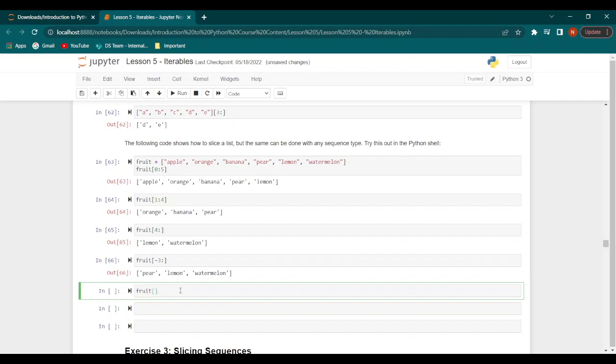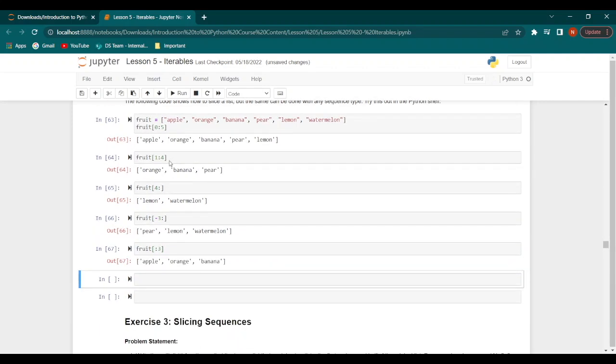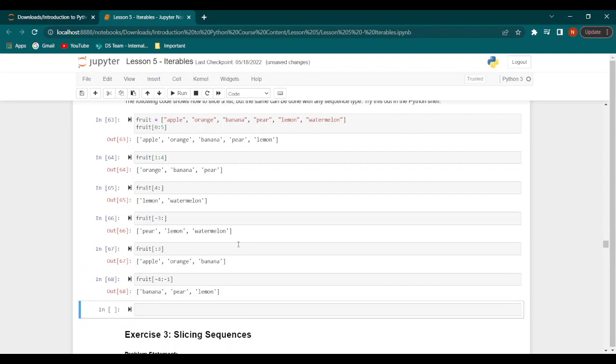Now if we had fruit[:3], it would give us apple, orange, and banana because it starts from the beginning and then goes on until the 3rd position. Now if we had fruit[-4:-1], this would print out banana, pear, and lemon.